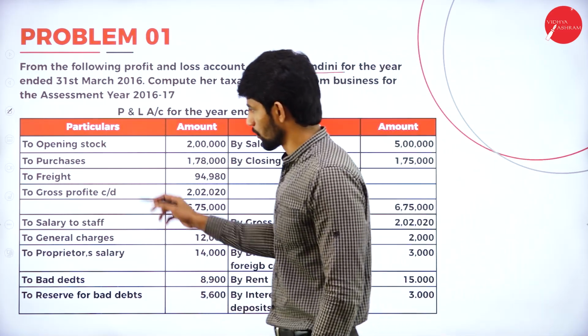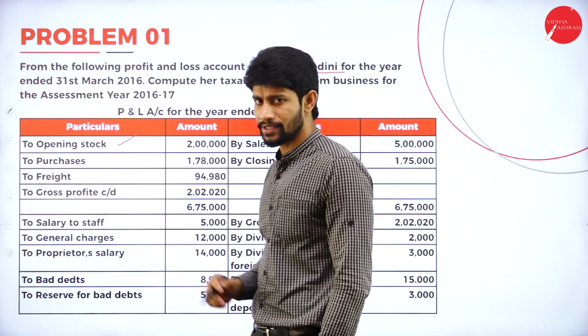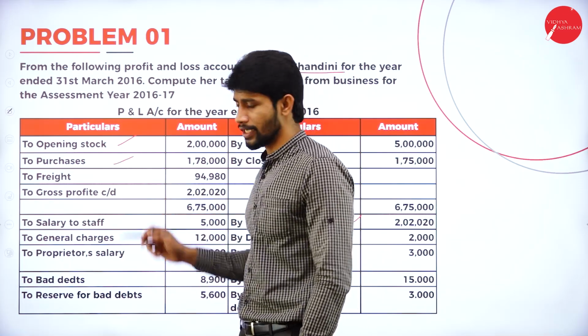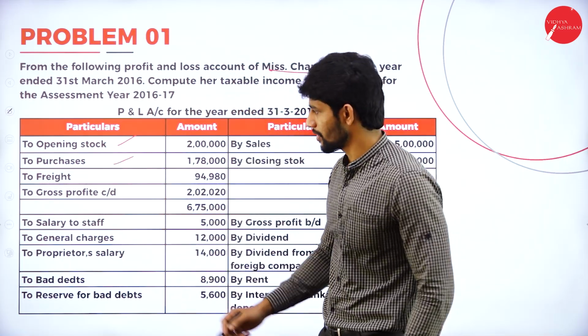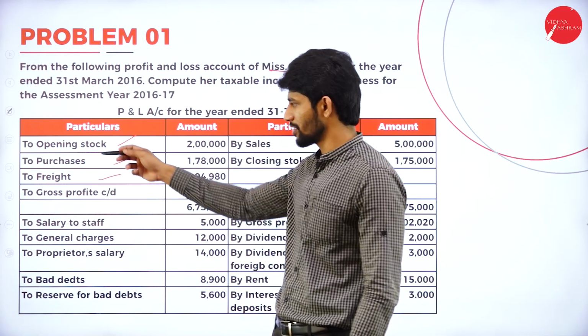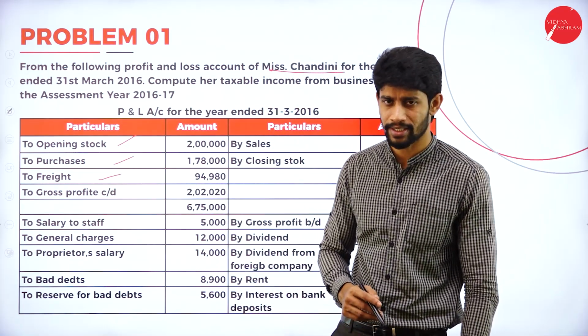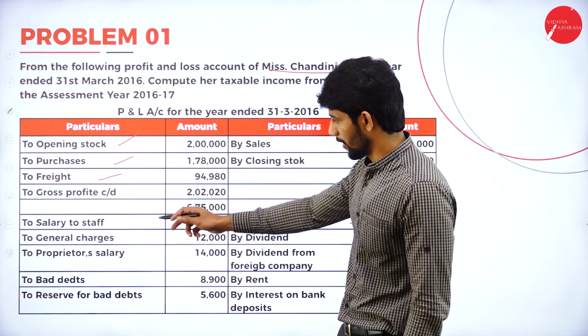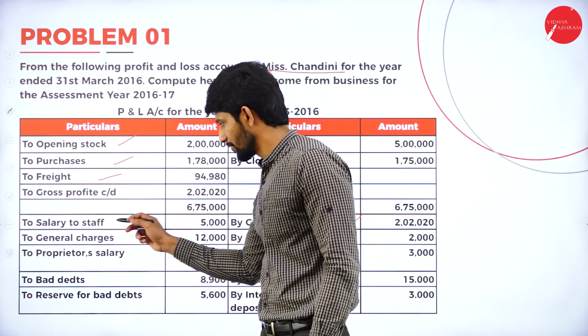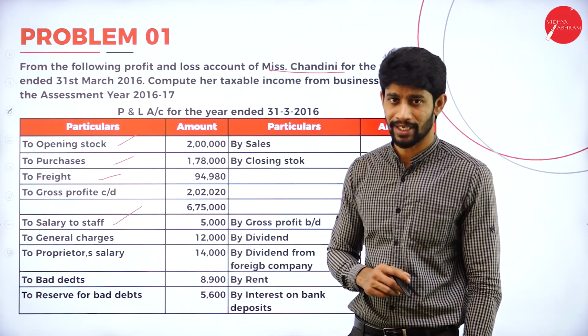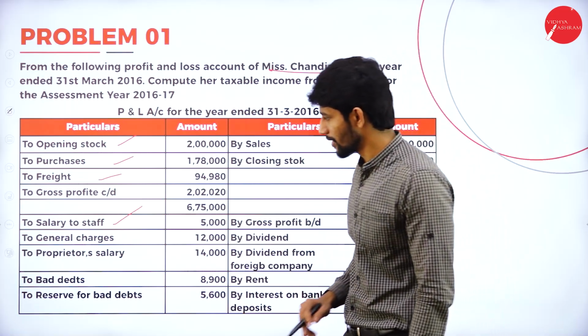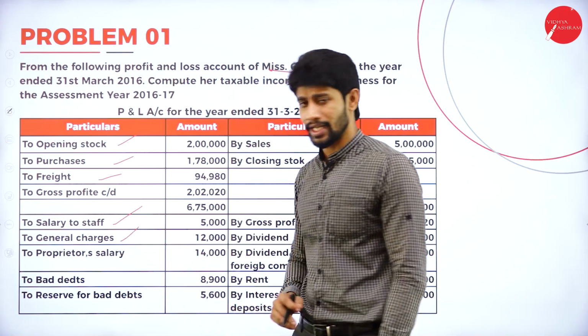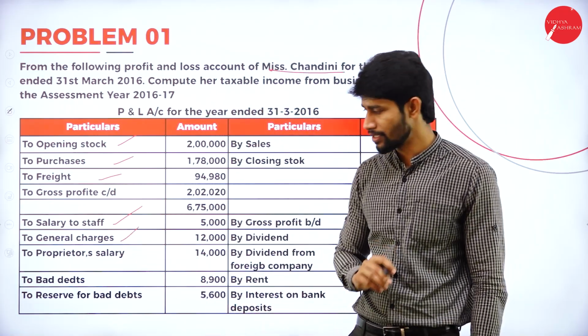Opening stock is there, that is relating to business, fine. Purchases, yes, obviously they have to purchase. Freight charges, that means transportation charges on purchase, it is also business related expenditure. Salary to staff, this is relating to business, right? To general charges, yes, it is also relating to business, obviously.